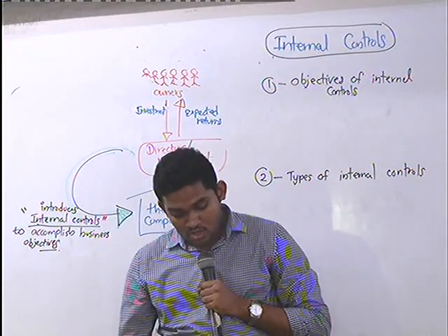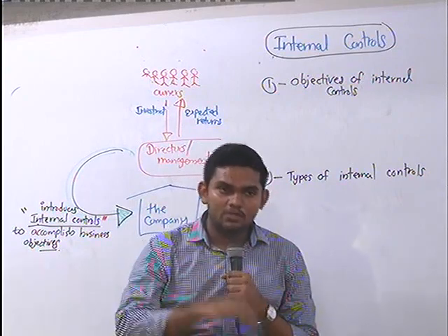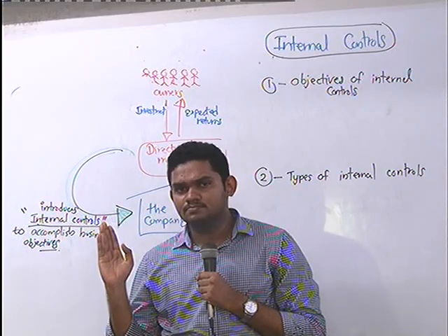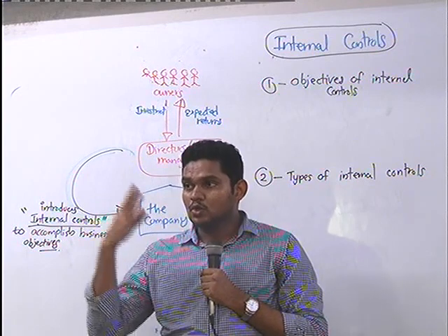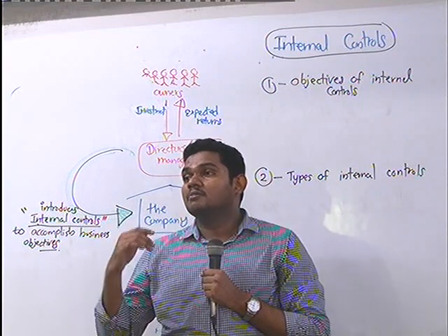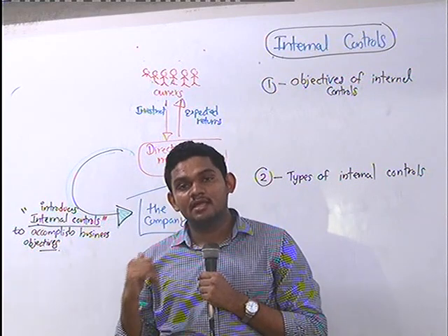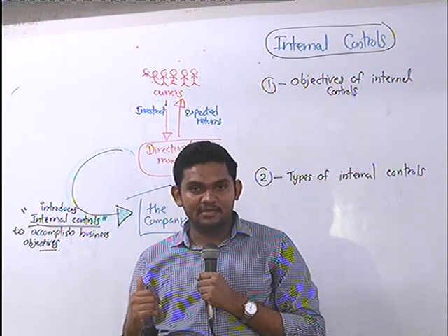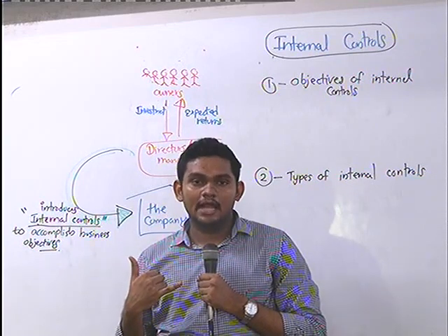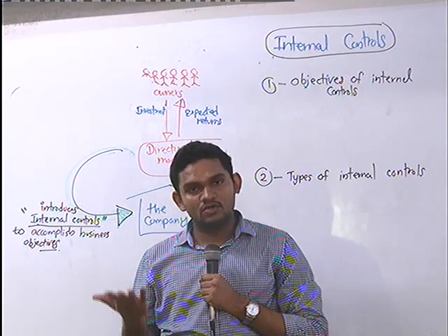your parents. Can you go out of the home and come back at any time you want? Is it allowable? It's not, right? Though you go to a party, though you go to meet one of your friends, you have to be back at home at the agreed time. If not, at least you have to give a phone call and tell that I am getting late. Otherwise, your mother or your father will shout at you, right?